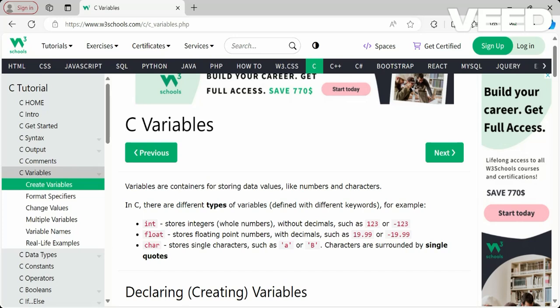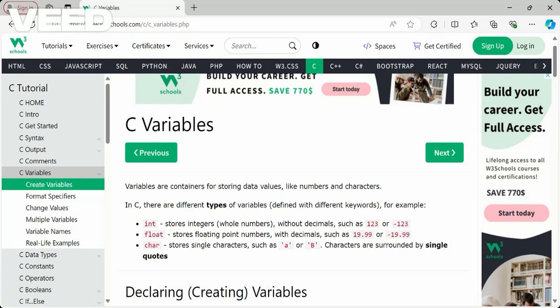For example, we have int, which stores integers. Integers are whole numbers without decimals, such as 1, 2, 3 or -1, -2, -3. Next, we have float. Float stores floating point numbers, with decimals, such as 2.1, 2.2, or 19.99, 19.29. We store those decimal numbers in the float variable.